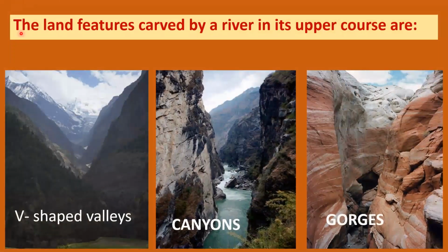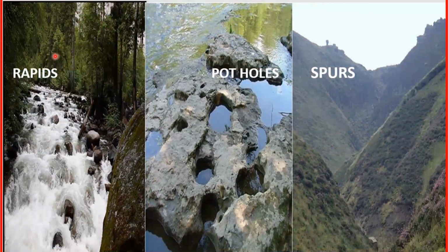What are the land features carved by a river in its upper course? They are V-shaped valleys, canyons, gorges, rapids, potholes, and spurs. Later, when we study the different landforms created by the erosional action of the river, we'll be studying in detail how these landforms are formed.